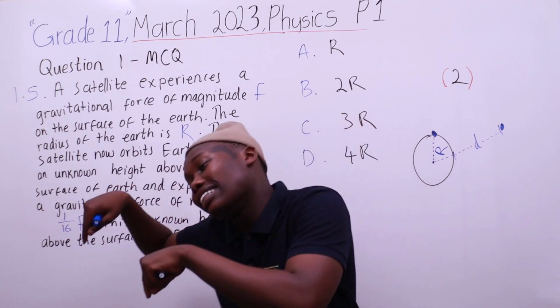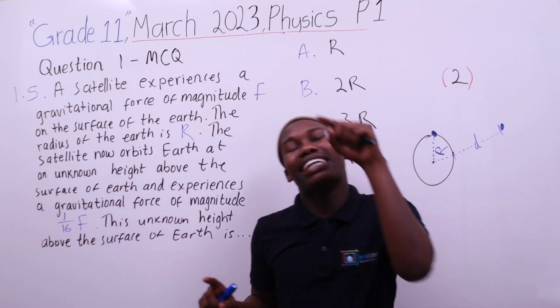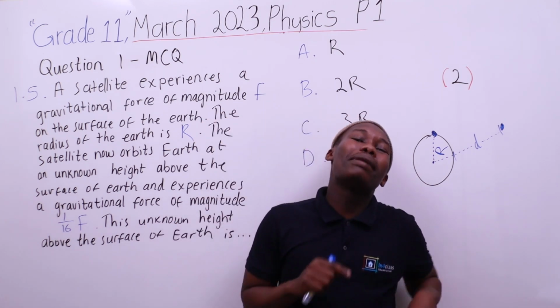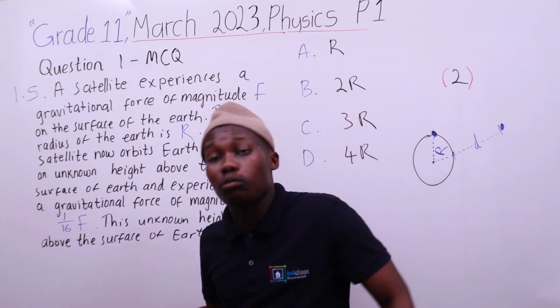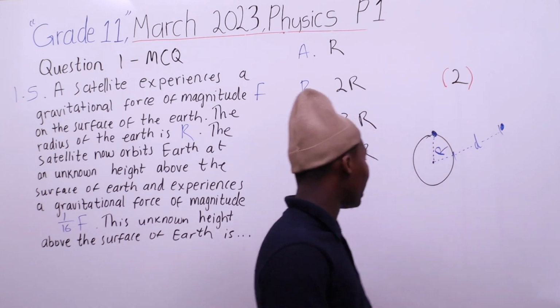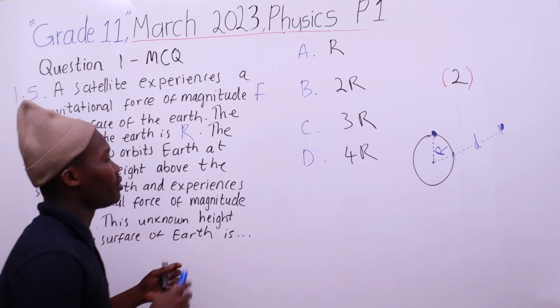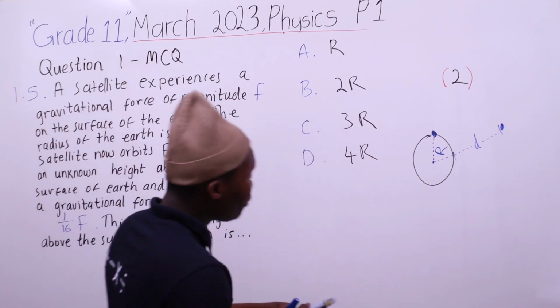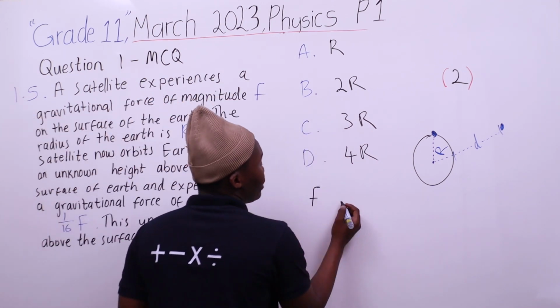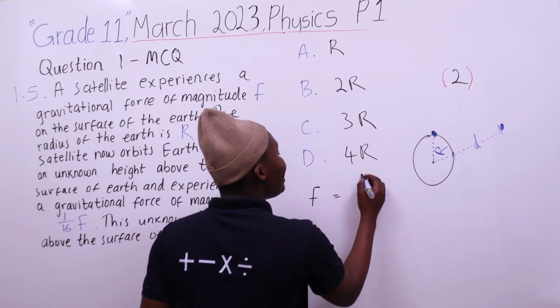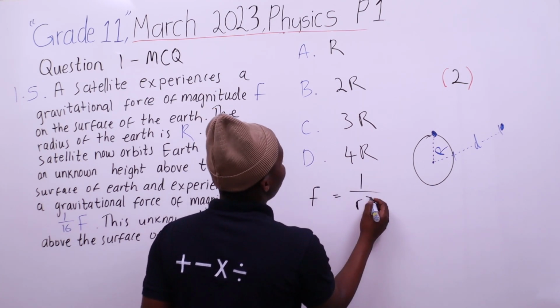Between their centers, not between them, which means even the radius you also consider in the calculations. Which is why they told you that the radius of the Earth is R. So this force is inversely proportional to the square of the distance.